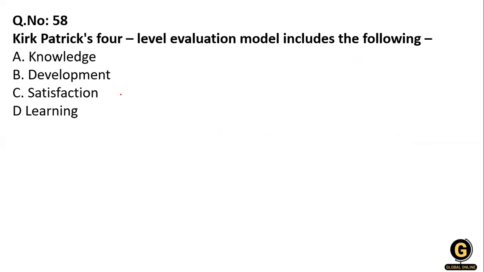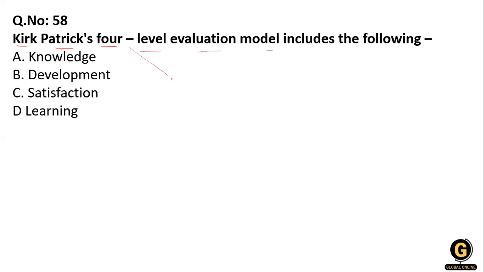Now next question, that is Kirkpatrick. Kirkpatrick 4-level evaluation model includes the following. So what is Kirkpatrick? Kirkpatrick is the 4-level training evaluation model.